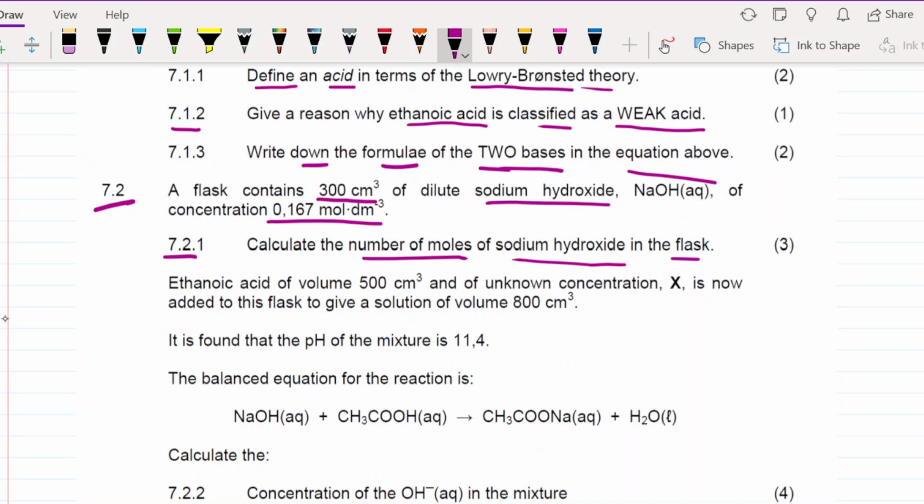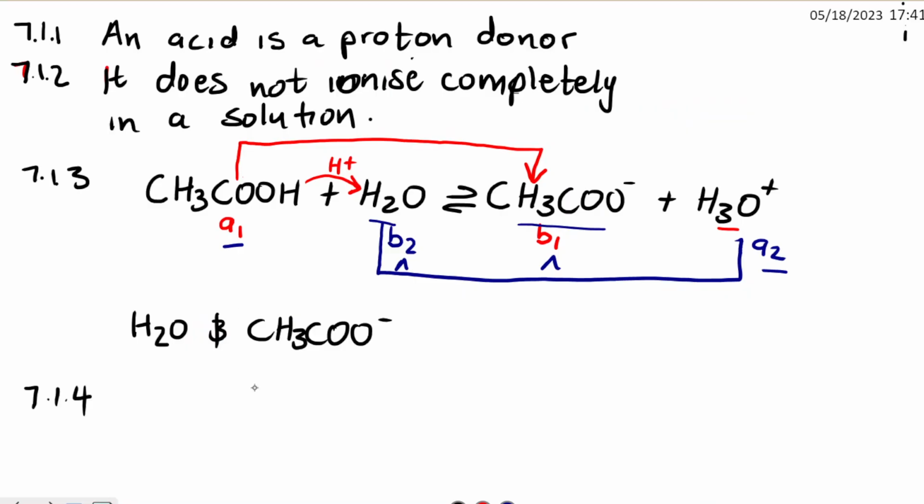So what they gave us here, a flask containing 300 cm³. Okay, so let's put all the details in the answer book.